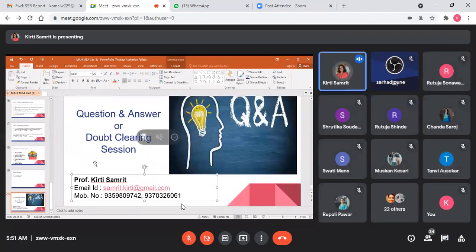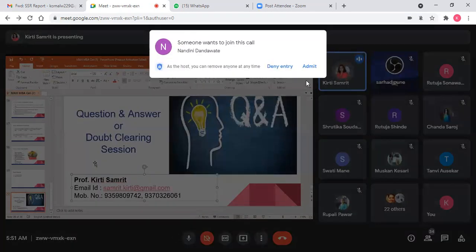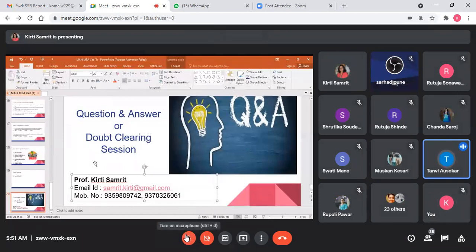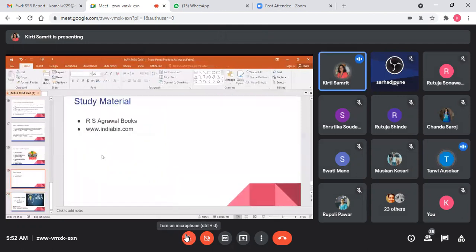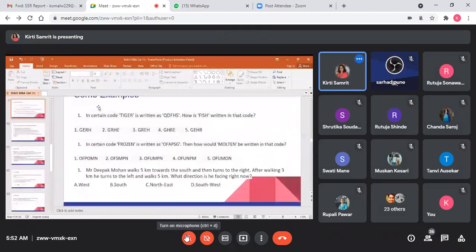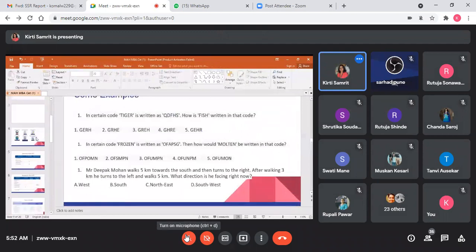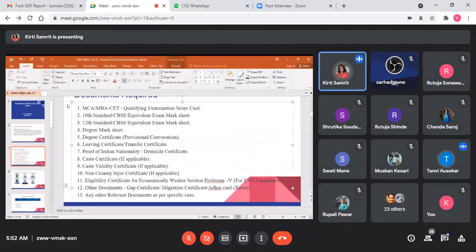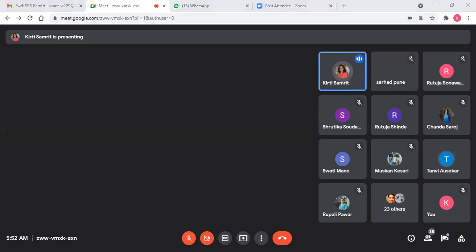Thank you ma'am. Yeah, welcome. Does anyone have any other questions regarding documents or anything else? Ma'am, actually I joined the lecture after some time and I just missed the document section. Can you just repeat in short? Yes. Just let me know whether the slide is visible. May I know your category? Yes ma'am, open category. You belong to Pune, Maharashtra domicile? Yes. Please confirm whether the slide is visible. Yes ma'am, it's visible.